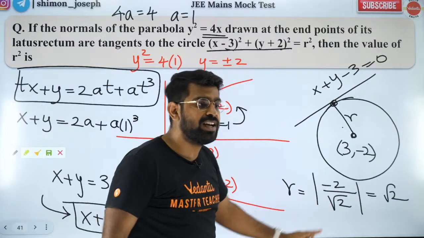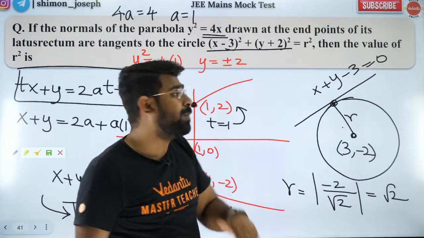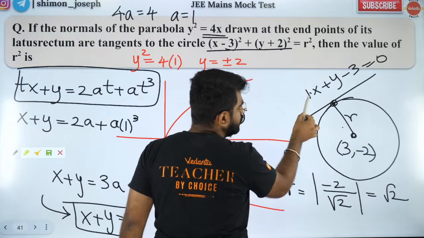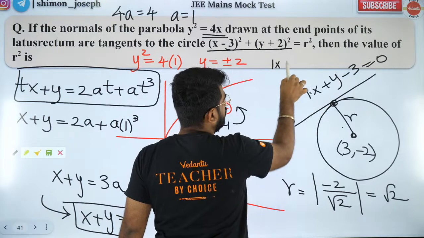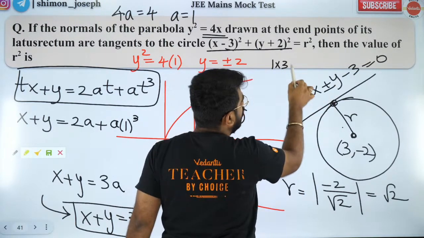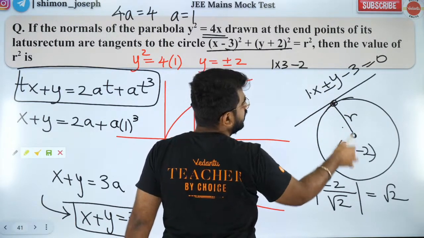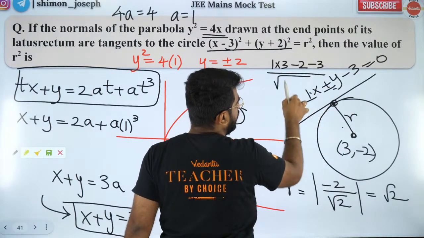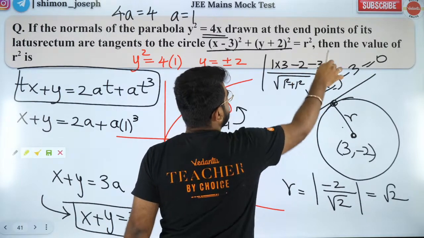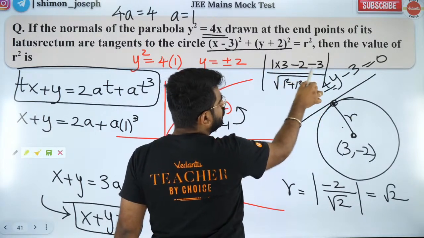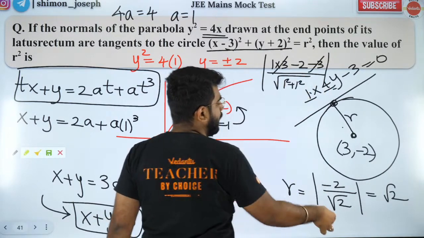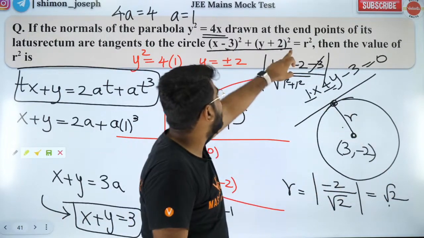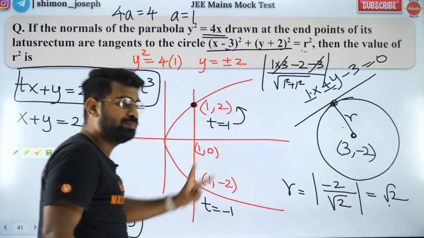How -2 in the numerator? It is the distance of a point from a line: a times x1, so 1 into 3, plus b times y1, so 1 into -2, then plus c, divided by root of a square plus b square, modulus. That's your answer. So 3 minus 2 minus 3; 3 and 3 will get cancelled. So -2 by root 2. Got it? So the radius is root 2, but they want radius square. So the answer is 2.